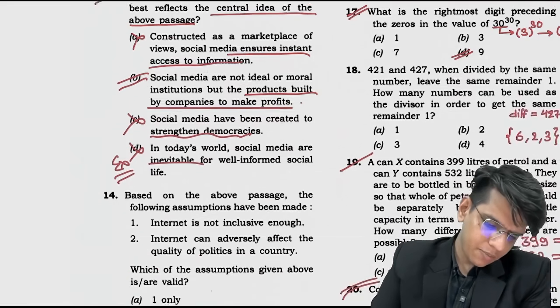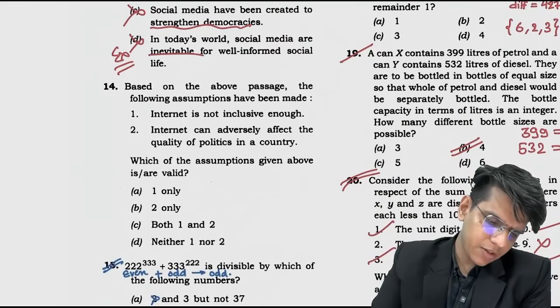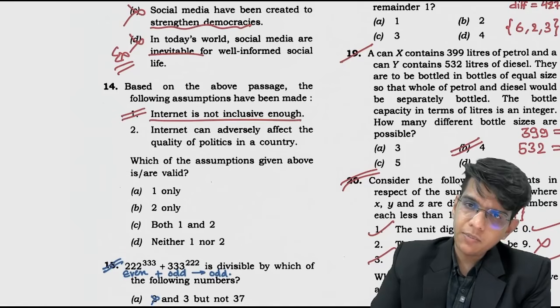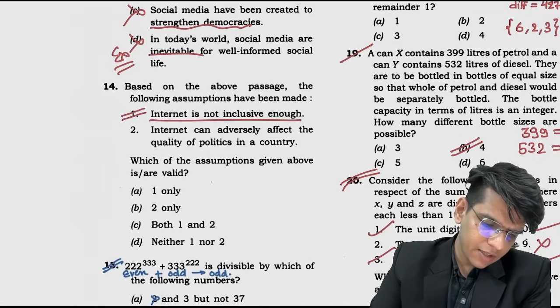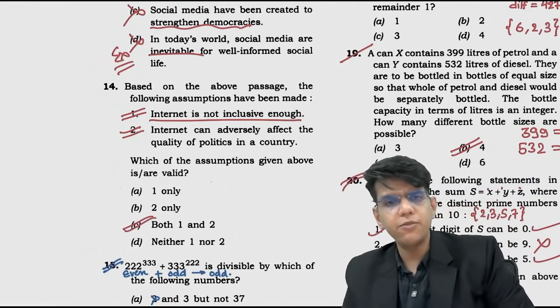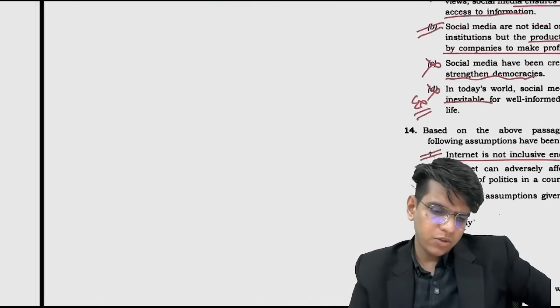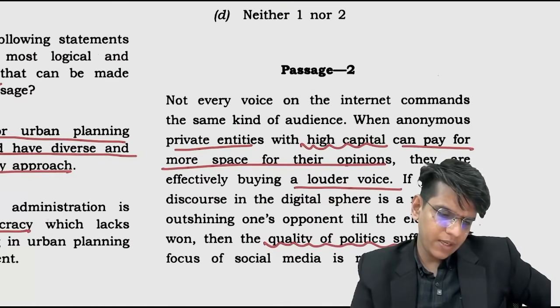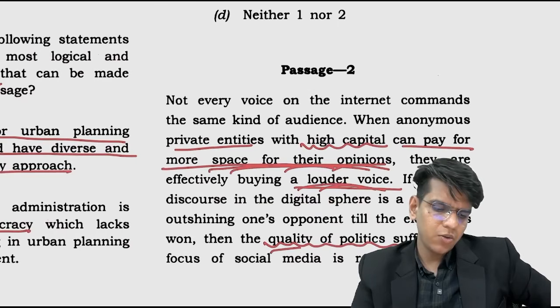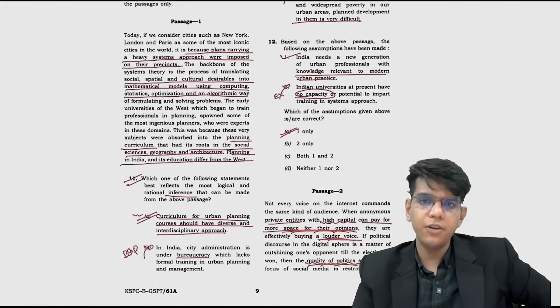13 done. 14, based on the above passage, the following assumption: internet is not inclusive enough. Correct. People with money can buy more space. Internet can adversely affect the quality of the politics, directly given to you in the passage. So both. These two statements are directly given, you don't even have to think about it. Inclusive not enough, it is given. Okay. People with money can have better, louder voices. Quality of politics suffers, directly given to you in the passage.